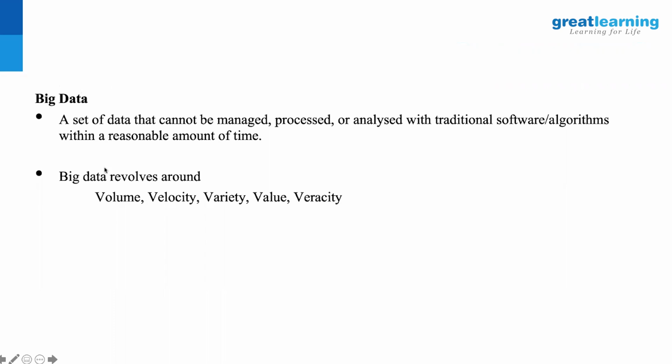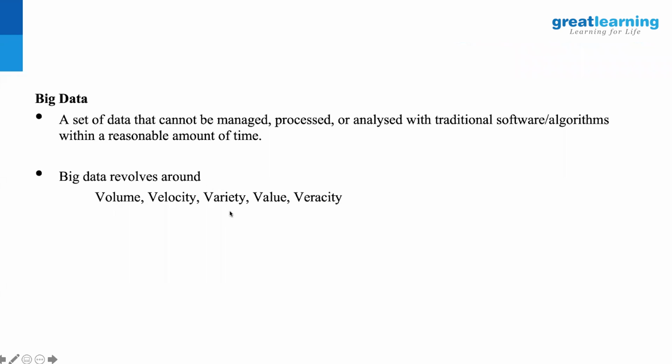The standard definition of big data calls out these 5 things. One is volume. We know there is a huge amount of data that is coming in. That's why it's called big data, but that's not the only thing. You need the ability or the computing power to process that data and come up with insights at a fast pace. That's what velocity is about. Variety is you need to be able to handle different types of data.